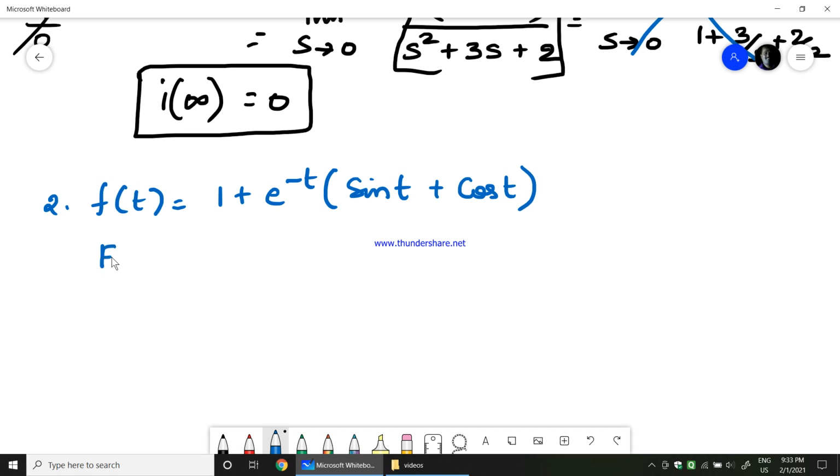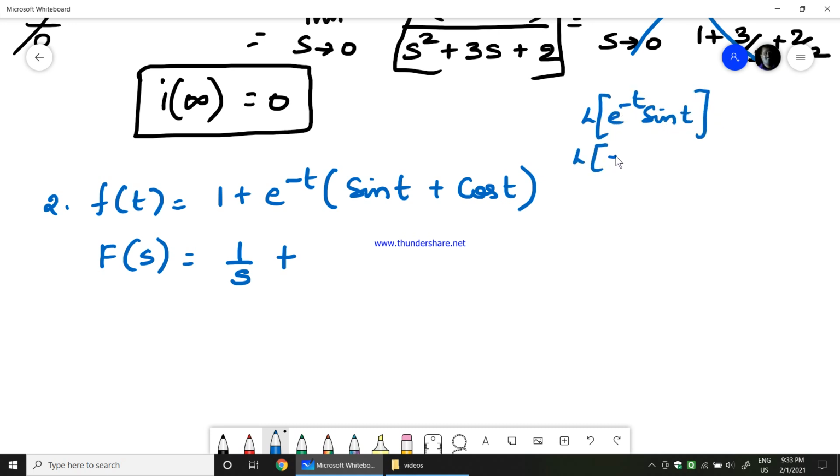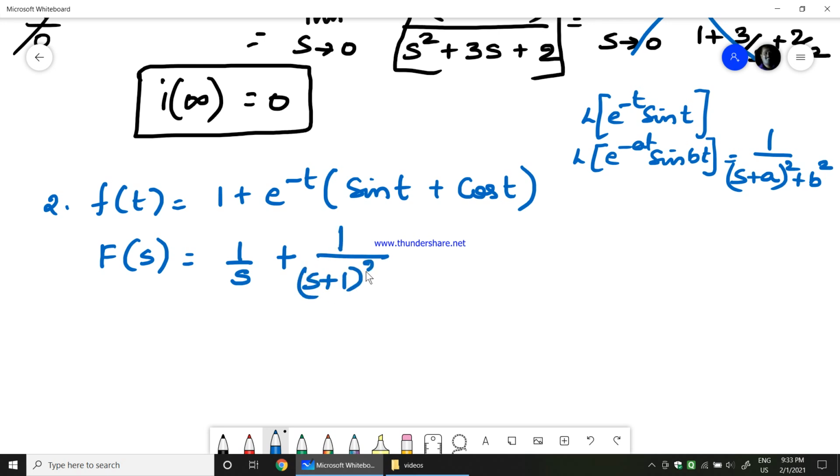So first thing is always to find out the Laplace transform of this given function. The Laplace of 1 is 1 by s, we all know that, plus the Laplace of e power minus t into sin t, which is similar to Laplace of e power minus at into sin bt. We know the formula, which is b divided by s plus a the whole square plus b square. So here, as we have e power minus t into sin t, I get 1 by s plus 1 the whole square plus 1 square, which is 1,